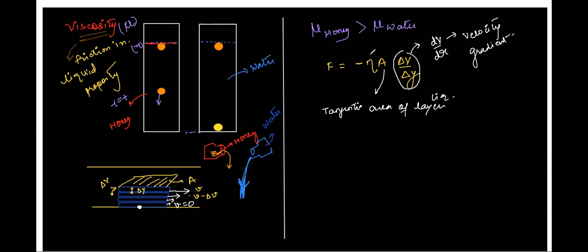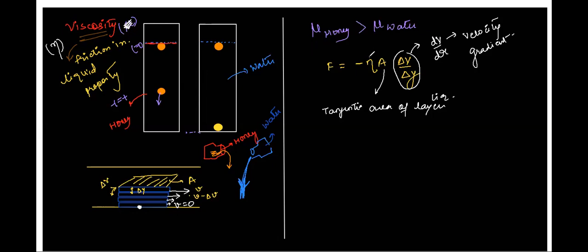And of course, sometimes you also denote viscosity by eta and not mu. So instead of mu, you can write eta, right? It's up to you. Take one symbol and stick to it.